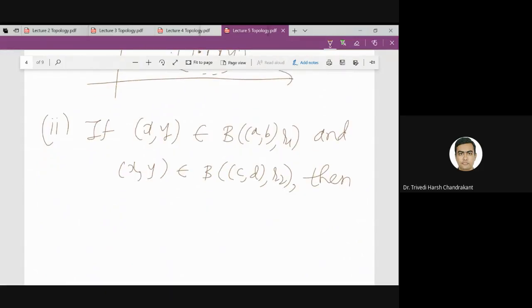So can we say that there exists a disk centered at, let us say, another center with a new radius, so that XY is in this disk, which is contained in both the disks?